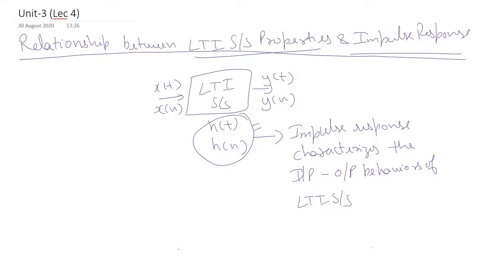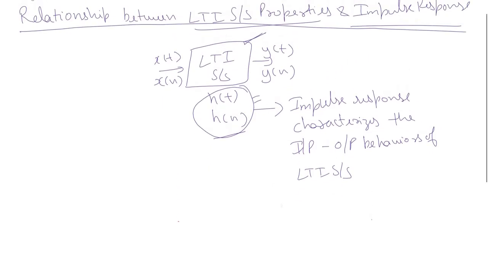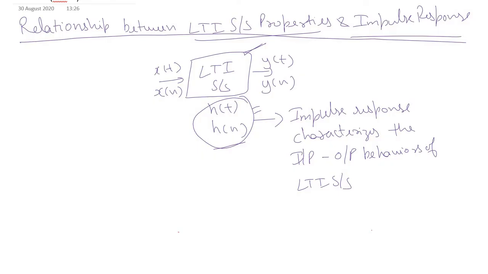Obviously, all the properties of the system that we have seen, that is system with memory, without memory, causality of a system, stability of a system, invertibility of a system, will also be somehow related to the impulse response, because the impulse response characterizes the behavior of an LTI system. So that is what we are going to study in this topic: what is the relationship between the LTI system properties and the impulse response?